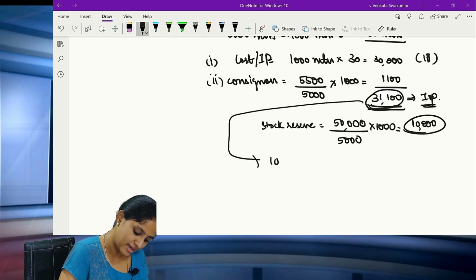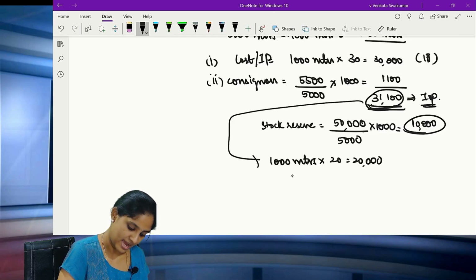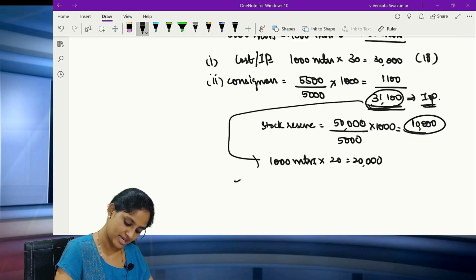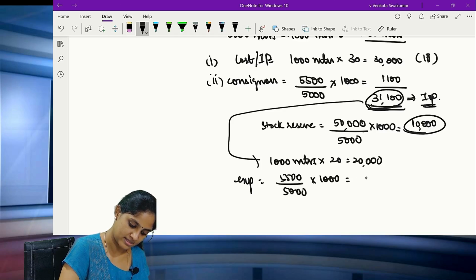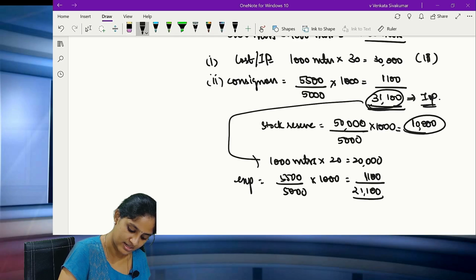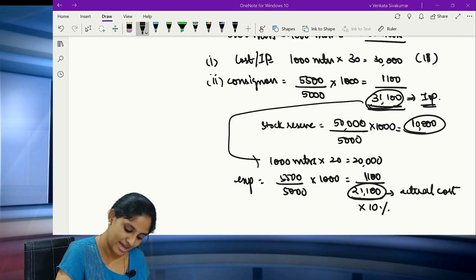So coming back, 1000 meters into 20 is the actual cost. Correct? And then you also have the expenses of the consignor, which is again 5,500. In that there is no change for 1000 meters. This is 1,100. So 21,100 is the actual cost. Correct? And on this actual cost, there is a 10% fall in the value. So how much is the value fall?